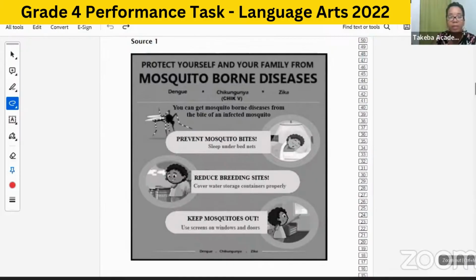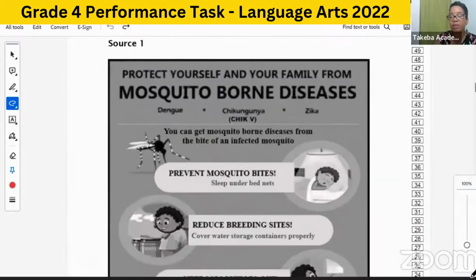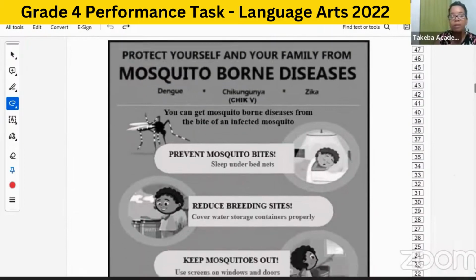So prevent mosquito bites. You're to sleep under bed nets, reduce breeding sites, cover water storage containers properly, keep mosquitoes out, use screens on windows and doors. Let me make it a bit bigger so you can see the information for yourself.